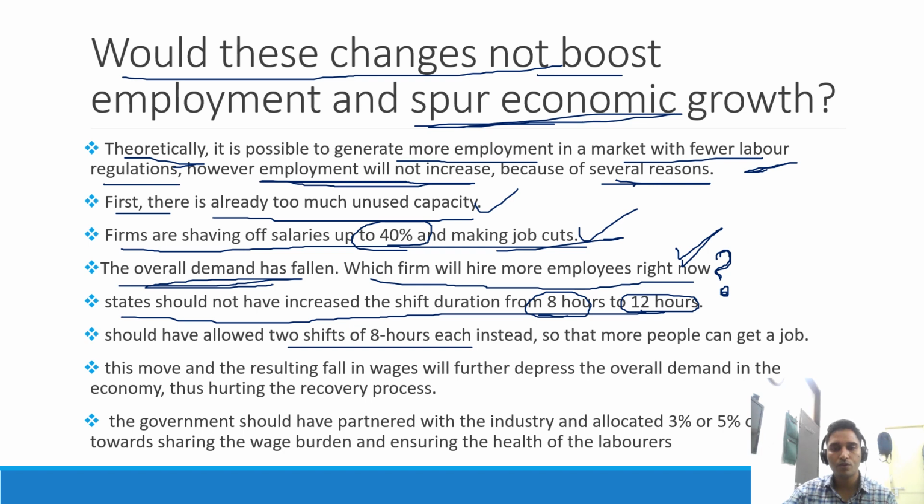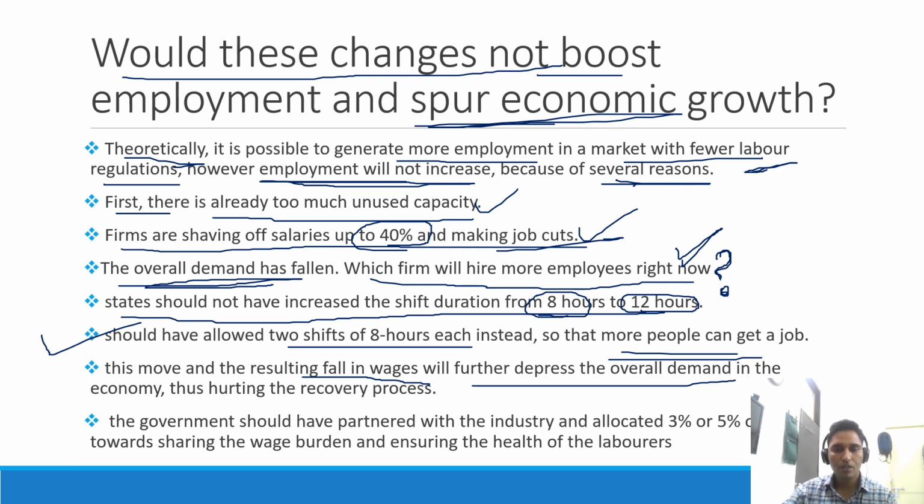Then the employees would have been almost double in this manner. So the economic activity would also go on for 16 hours, and similarly 2 employees can be employed for a particular job. Okay, so in that manner more people could have got a job. So this is the argument given by some of the experts, that this is the possible option which the government could have taken, and this move and the resulting fall in the wages will further depress the overall demand.